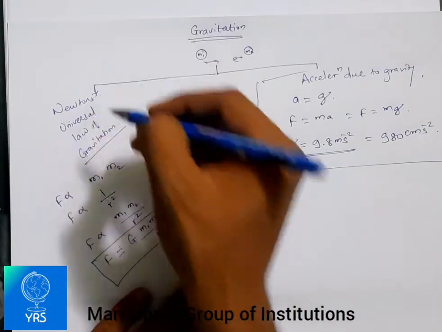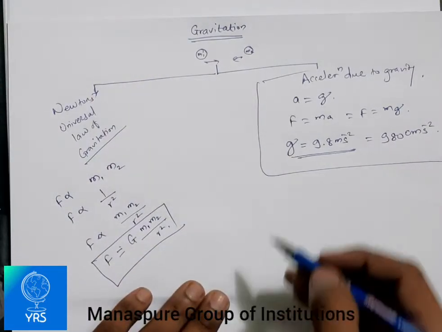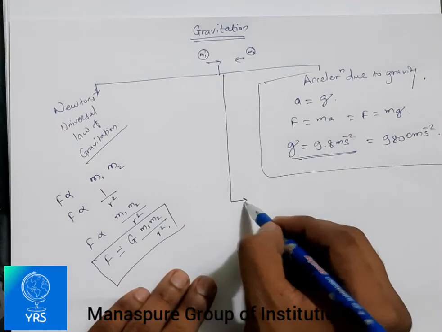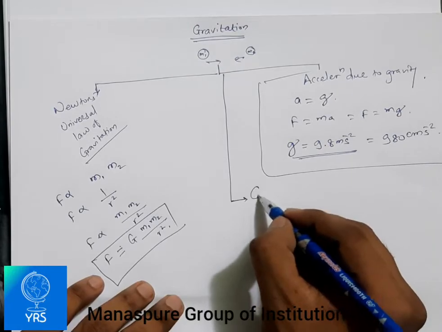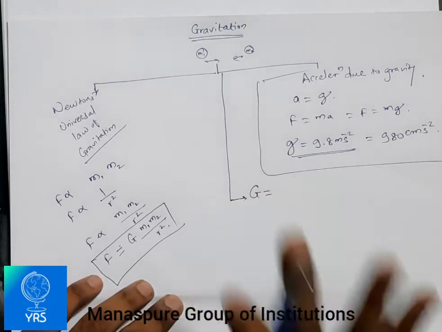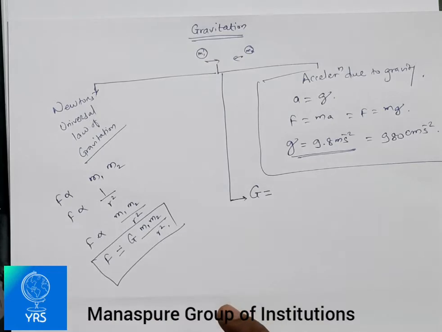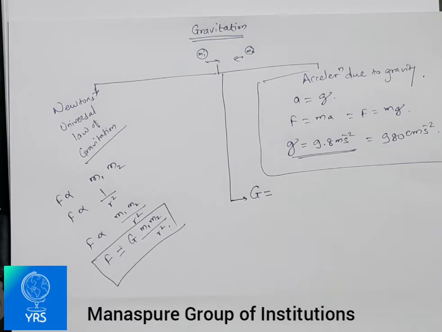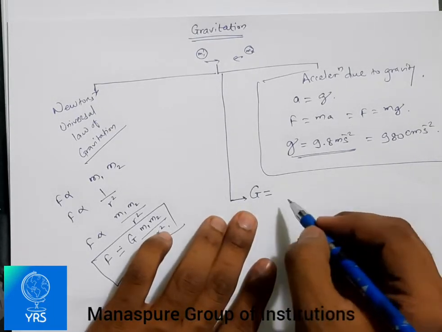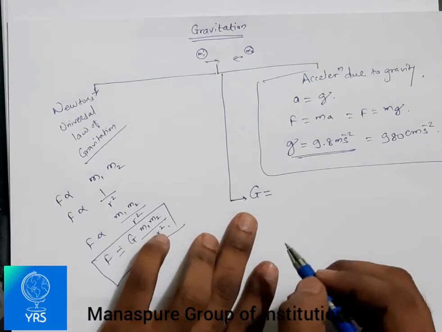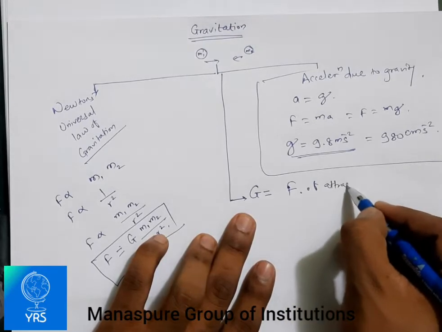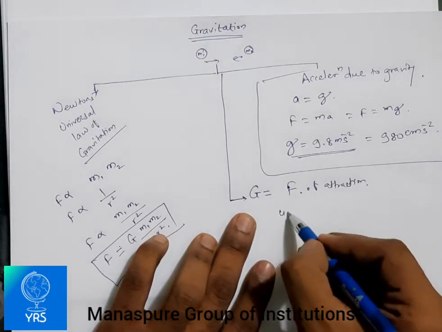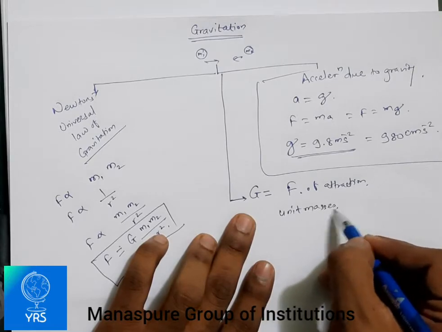Now, after Newton's law of gravitation, the next thing in the topic is the gravitational constant G. This G is equal to the force of attraction between two unit masses placed at unit distance.